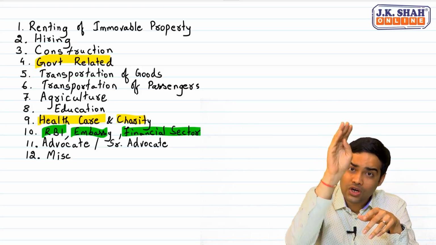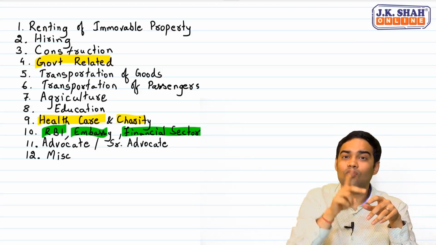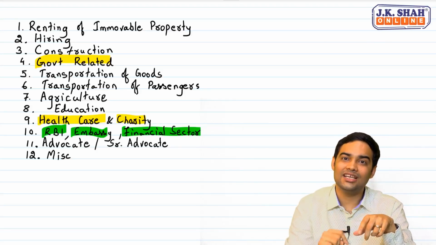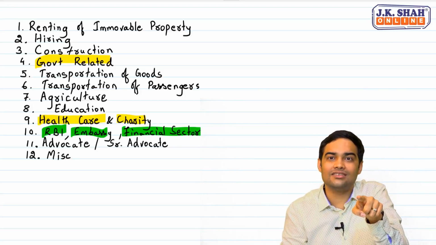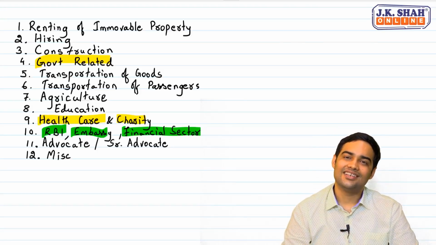But remember, whatever I just said, these providing service is exempt. That means if you provide services to them, all these are taxable.